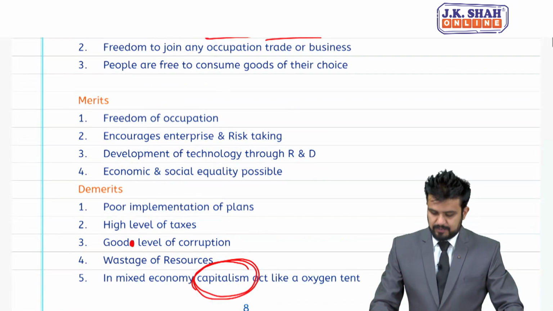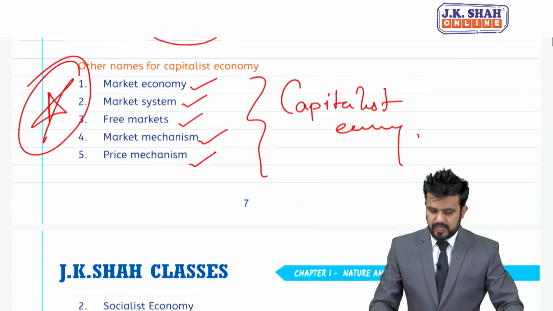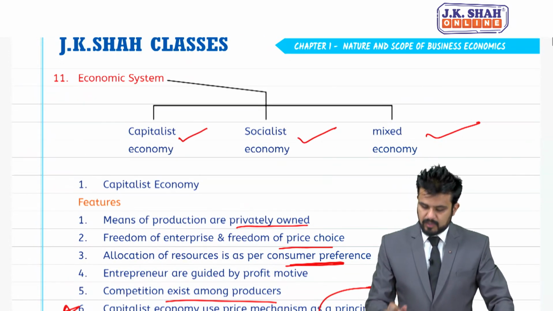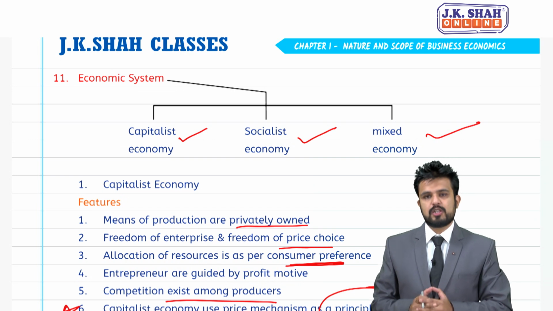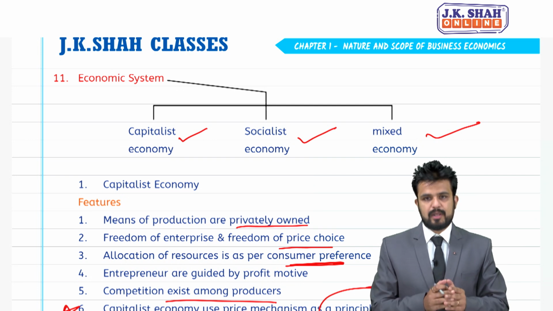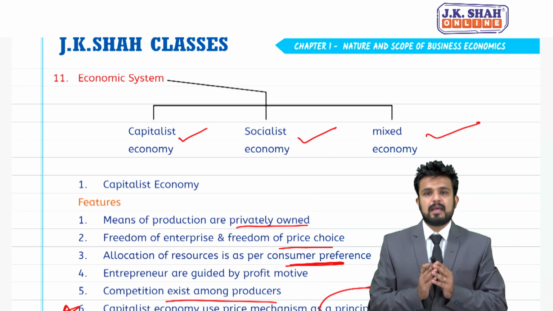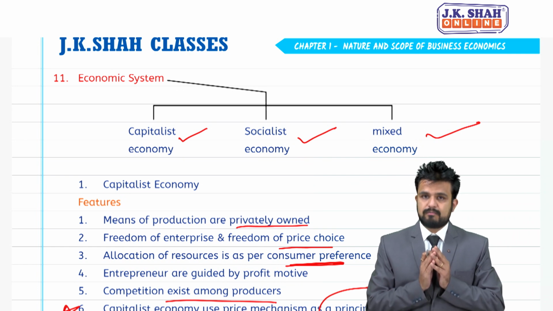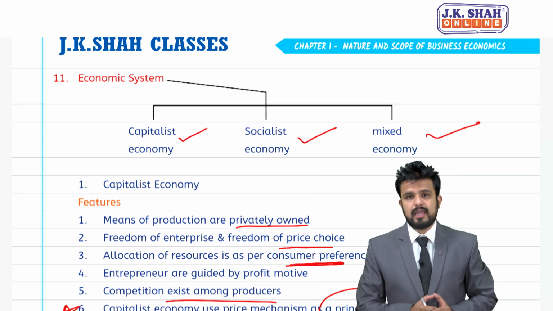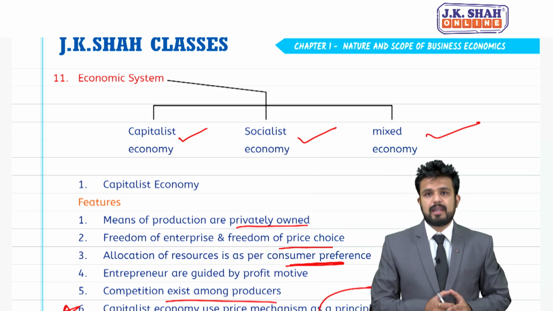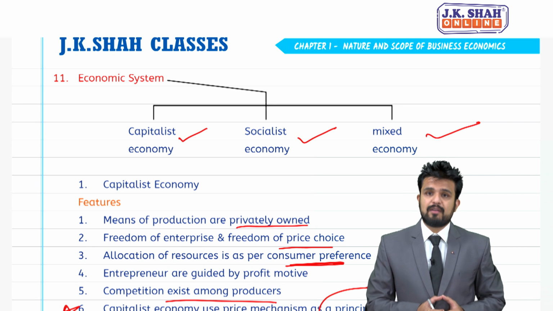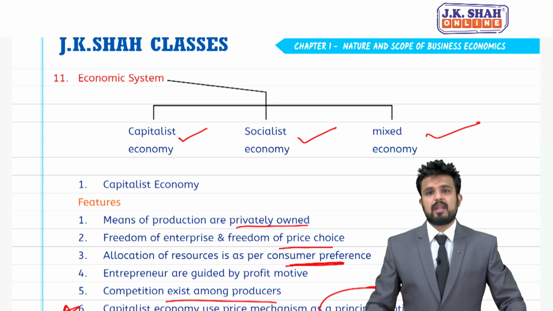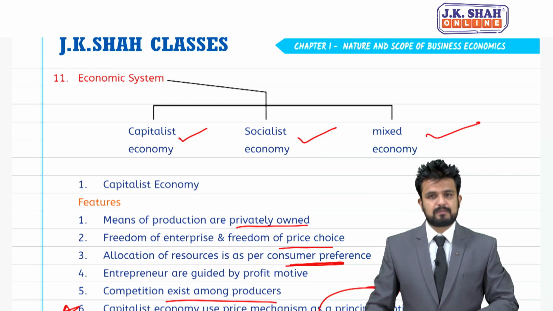So, these were the 3 types of economic system: capitalist economy, socialist economy and mixed economy. In capitalist economy, please remember the means of production are privately owned, then there is consumer sovereignty, monopoly could be created, income inequality will exist, class conflict, that is fight between employer and employee, is possible.